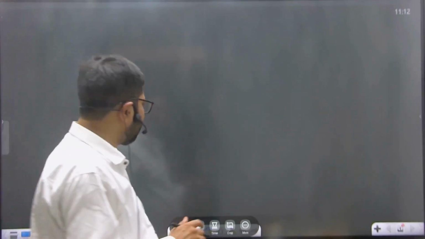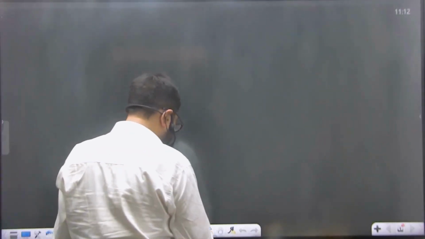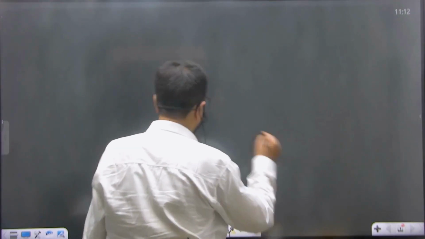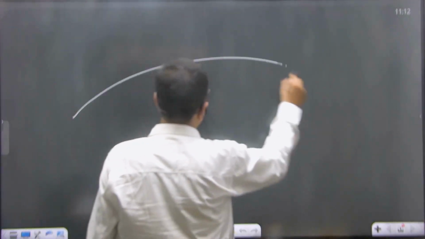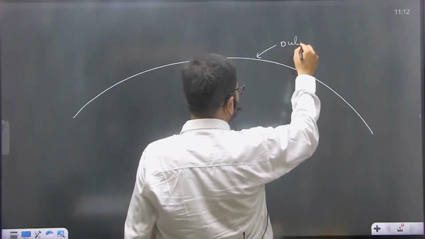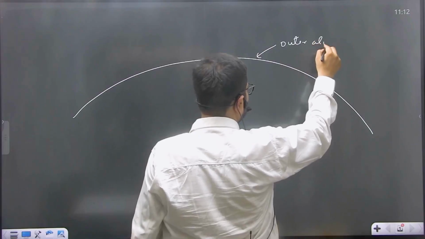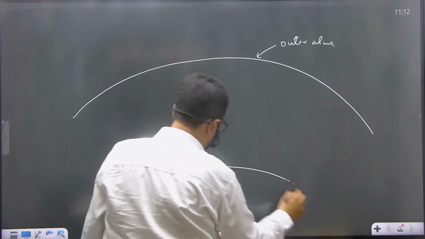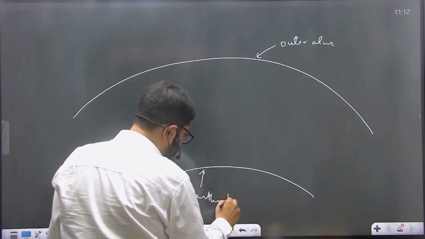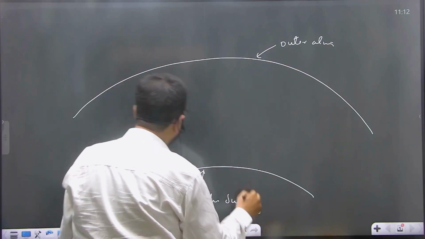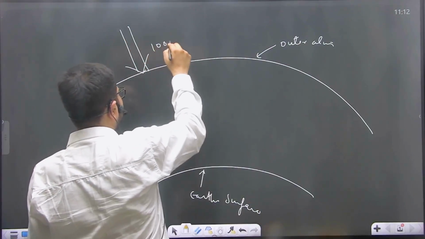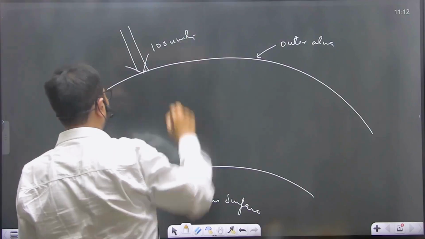Now, to understand this heat budget, you need to understand this analogy. Suppose this is Earth's outer atmosphere, and this is Earth's surface. Suppose 100 units of solar energy is received at the Earth's outer limit.